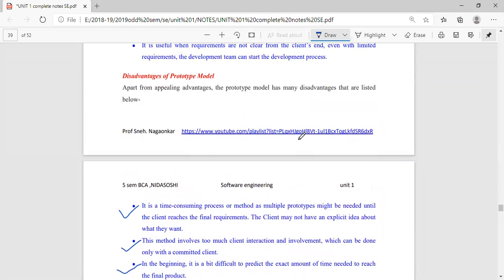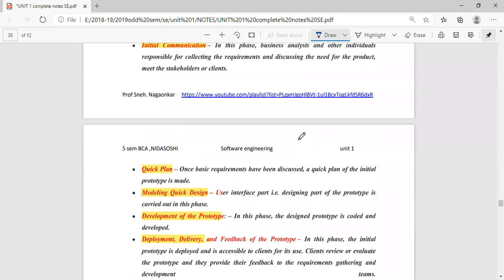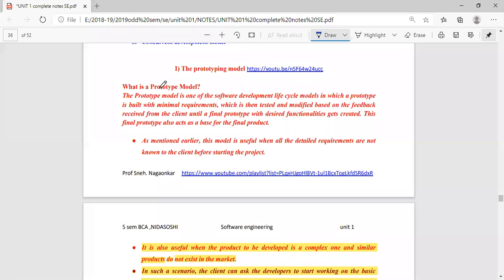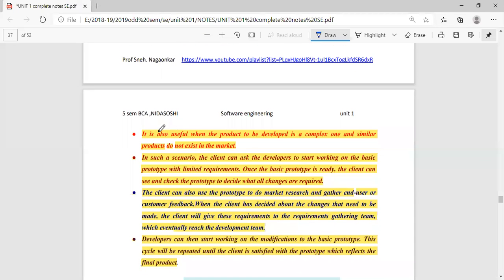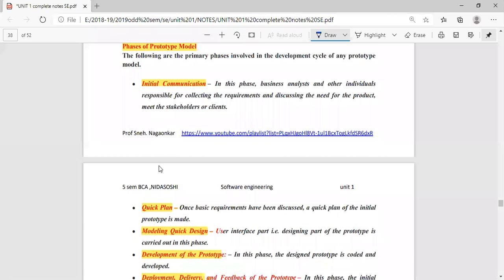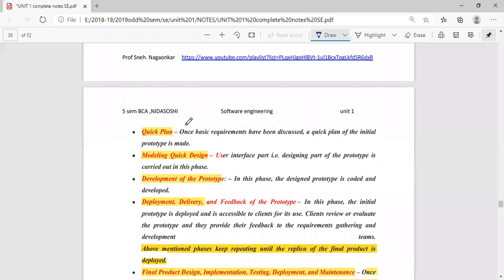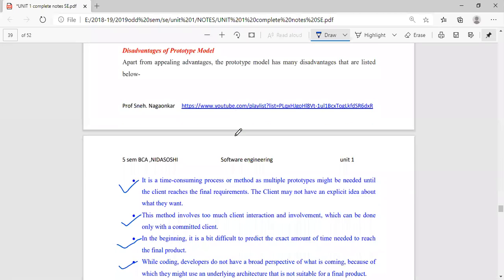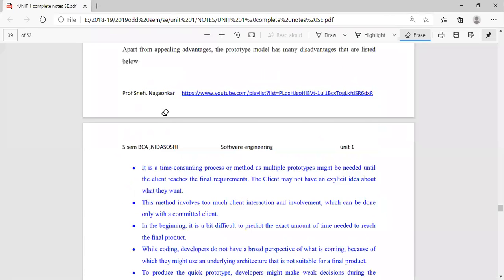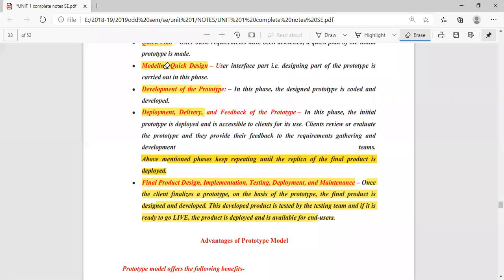In the examination, they may ask you to explain what a prototype is. At that time, just go through this. You can write what a prototype model is, its applications, the diagram, the phases, and the advantages and disadvantages. This model is asked many times in the examination, so this model is very, very important. Any queries?